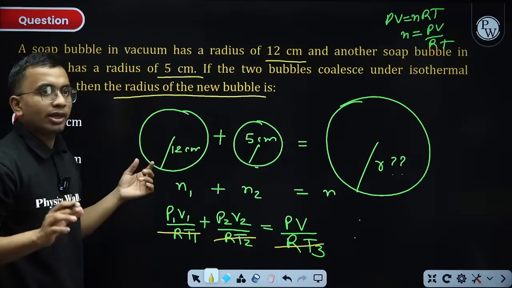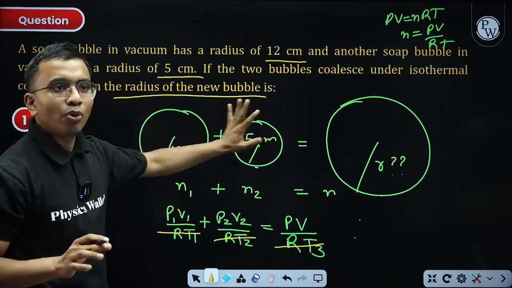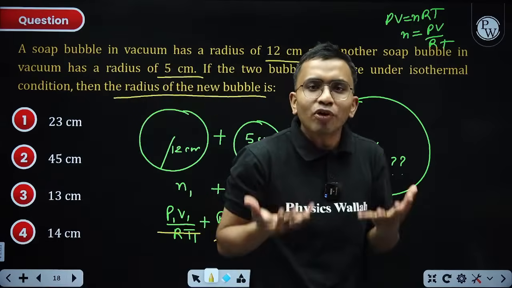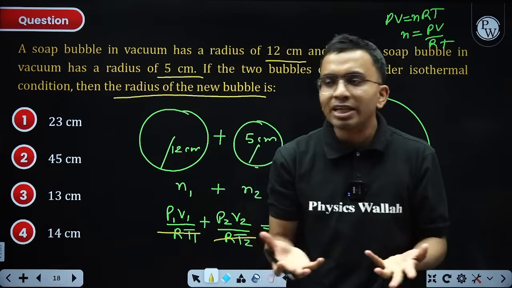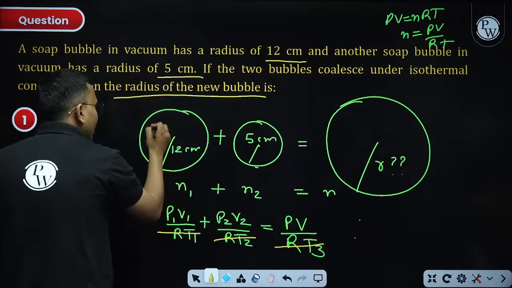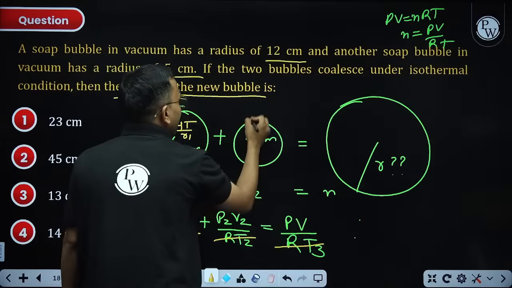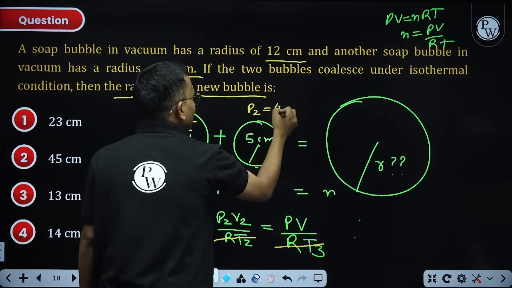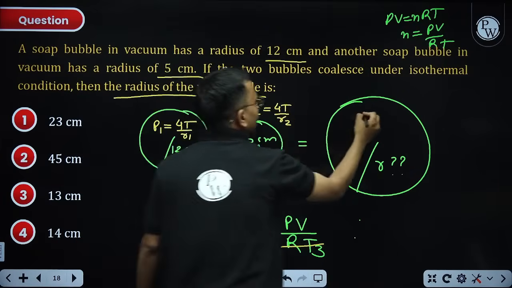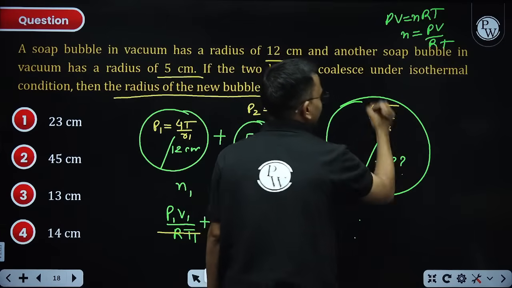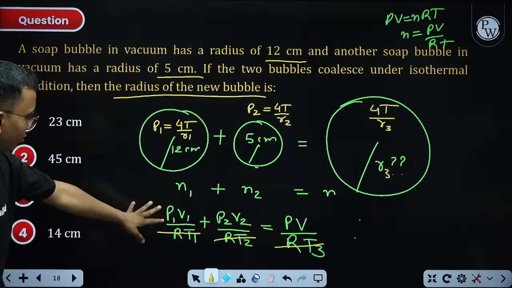What is the pressure? Now it is in vacuum, so only the pressure inside the bubble will be the excess pressure. What is the excess pressure? 4T by R for a bubble. So P1 is equal to 4T by R1, P2 is 4T by R2, and let us take the final as R3, so P3 is 4T by R3. Now put the values.